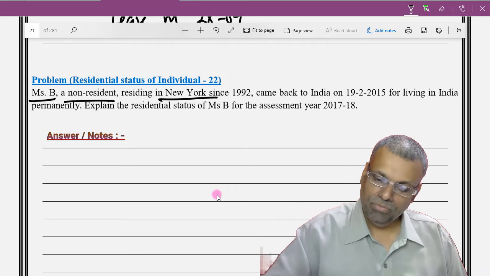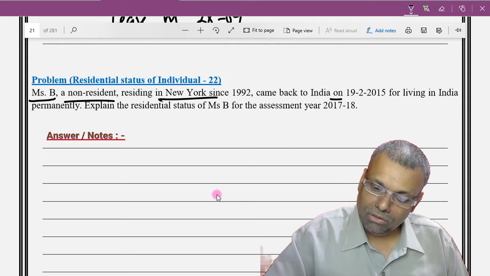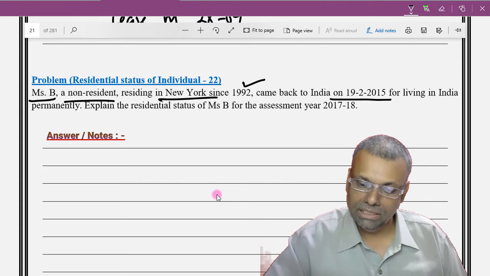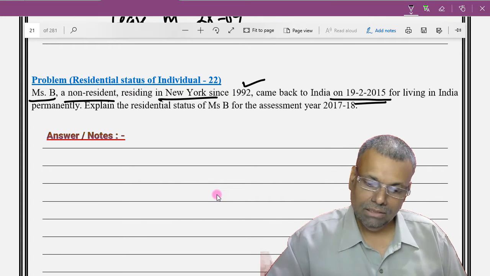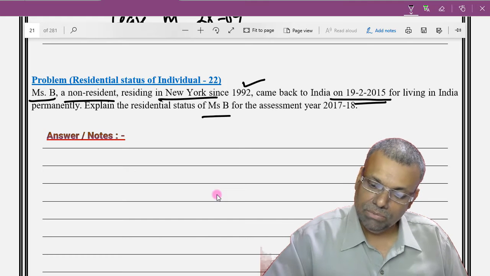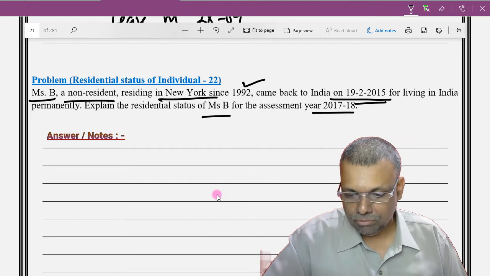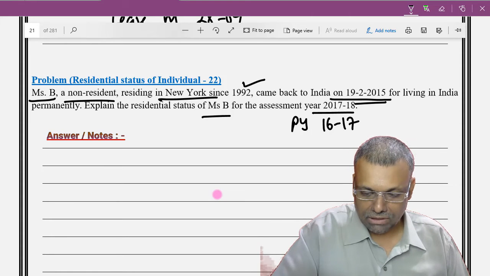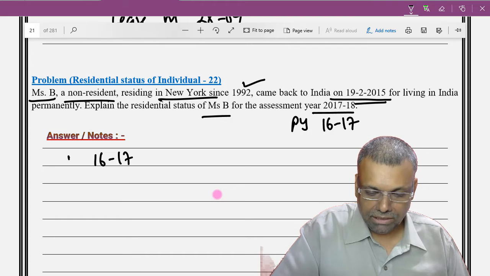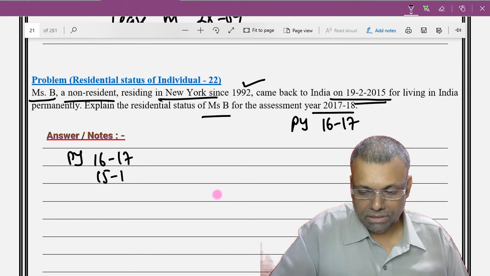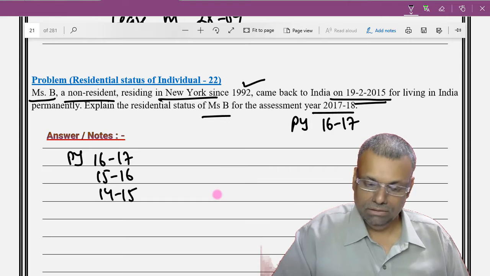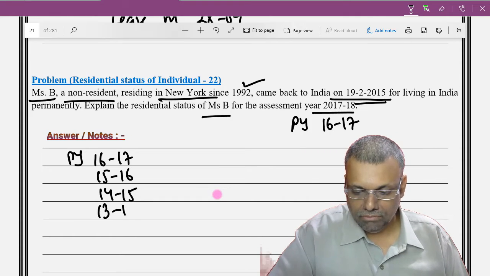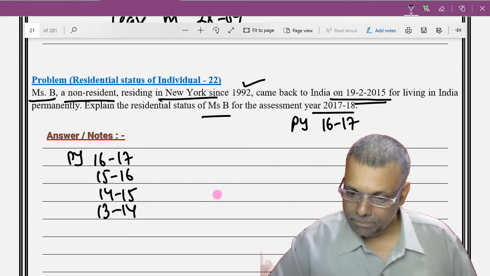Now she has come back to India on 19th February. She is already abroad since 1992, and somewhere in 2015 she came back, and then she wants to stay in India. Residence of Miss B for the assessment year 17-18. So the previous year is going to be 16-17, then 15-16, 14-15, and like this 13-14 and so on.